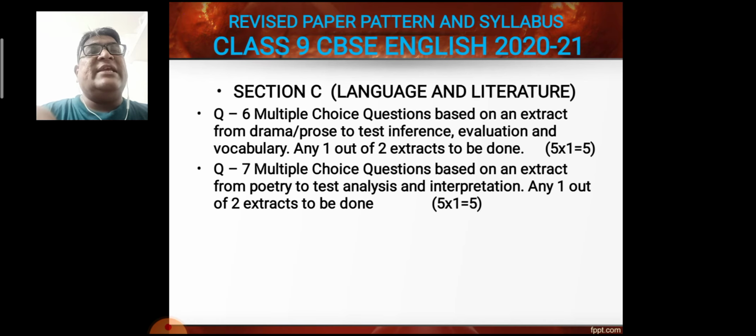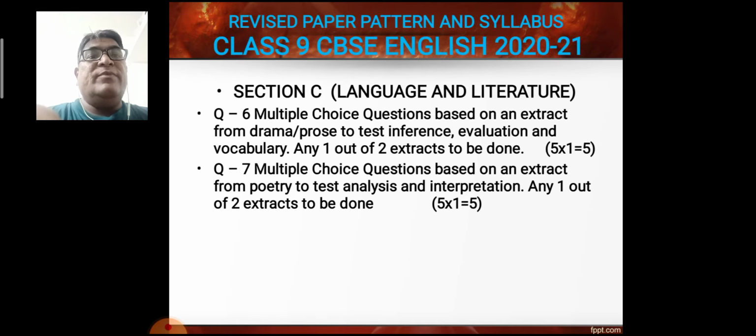Now let's see section C, language and literature. Question number 6, multiple choice questions based on an extract from drama or prose to test inference, evaluation and vocabulary. Any 1 out of 2 extracts is to be done and it contains 5 marks. So a total of 2 extracts will be asked and from that students have to choose any one. Total 5 questions will be asked and each question carries 1 mark.